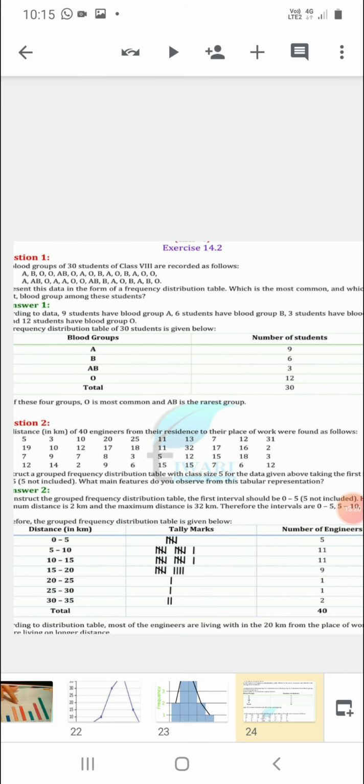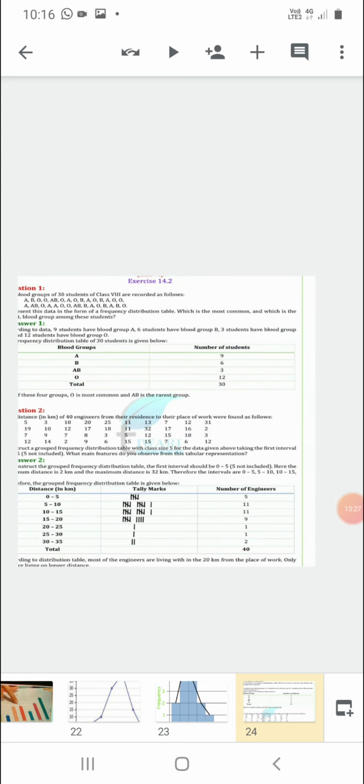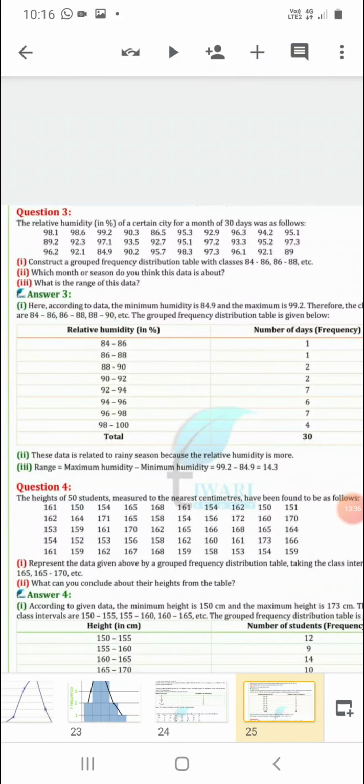So in this way you can collect the information. Just convert the table into tally marks and number of engineers, right? Now next is the third question. The third question is the relative humidity in percentage of a certain city for a month of 30 days was as follows. Dear students, like a daily record, if you find out the humidity in the atmosphere, the record of 30 days is given to you. The first question is to construct a group frequency distribution.